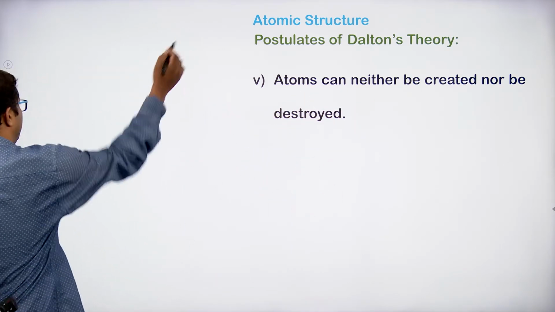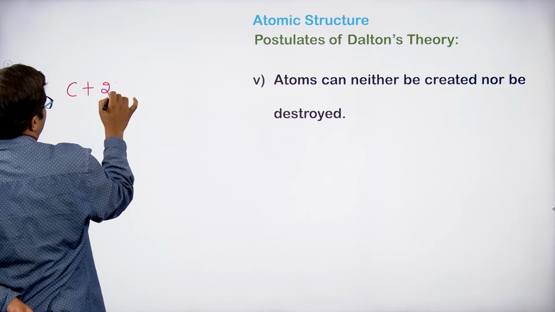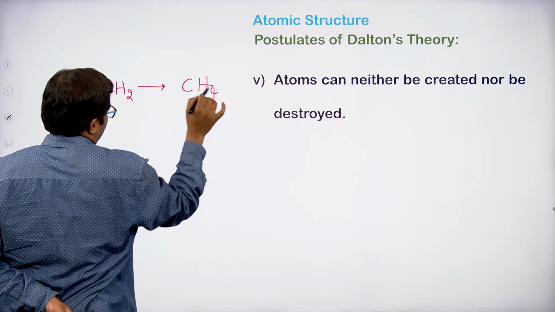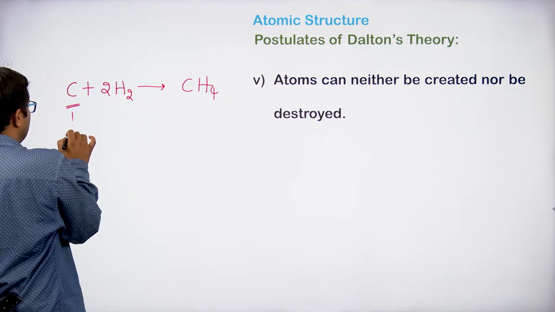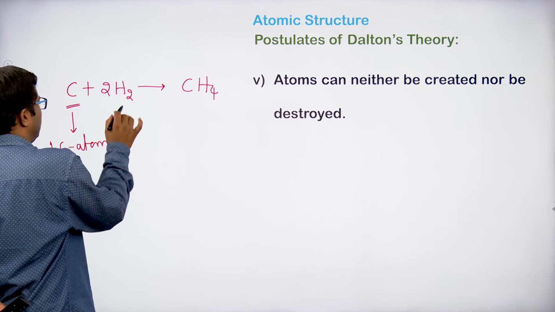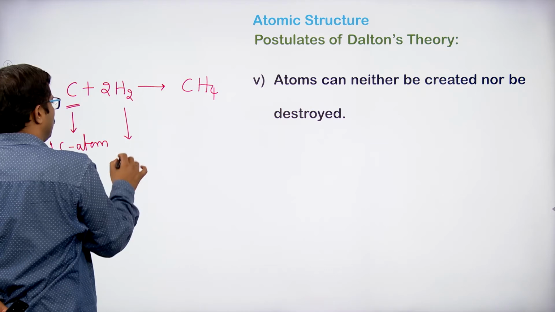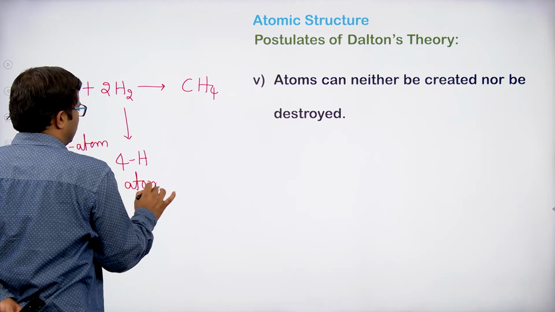For example, in the case of carbon reacting with 2 moles of hydrogen giving methane, on the reactant side we have one carbon atom. How many hydrogens do we have? 2 2s are 4, so 4 hydrogen atoms are present on the reactant side.